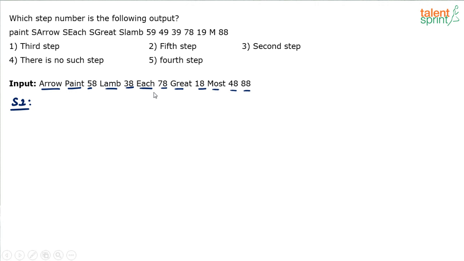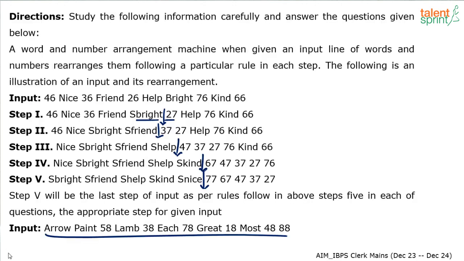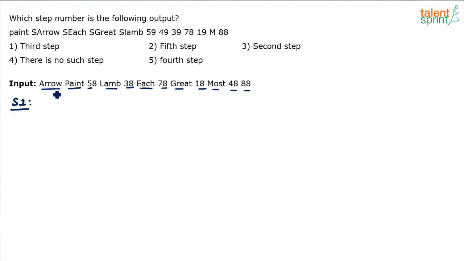Now, tell me which word and which number have to be moved. See, if you recall what happened in the first step, the word as per the alphabetical order was moved. The first word and the smallest number was moved. So follow the same process. Which will be the first word as per the alphabetical order? Arrow. The word arrow. And the smallest number here is 18.